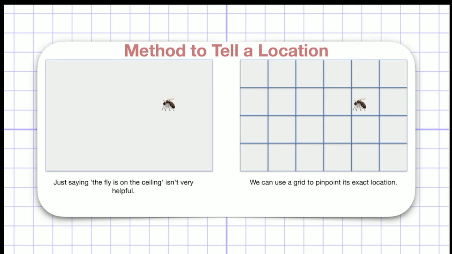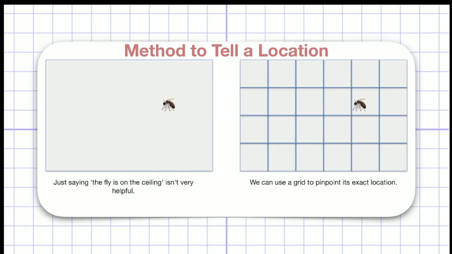Now, back to that question of René Descartes. This is a fly that is buzzing around this ceiling, right? This rectangle box is the ceiling. Now, if I want to tell the location of this fly, and I just say that the fly is on the ceiling, isn't it very unhelpful? I have to give a precise location, because by just saying that the fly is on the ceiling, the other person has to look at the whole ceiling and find the fly, right?